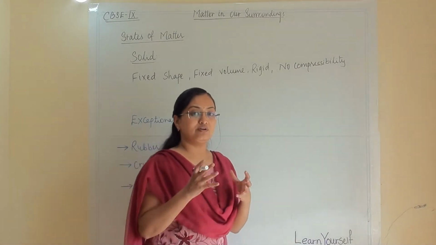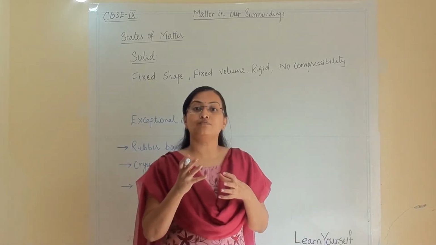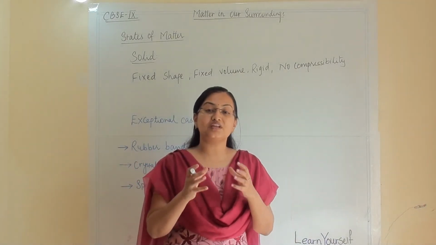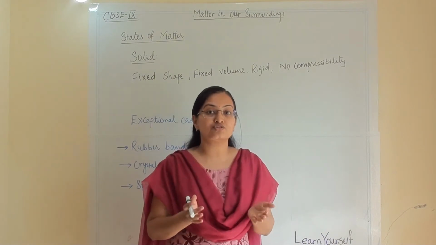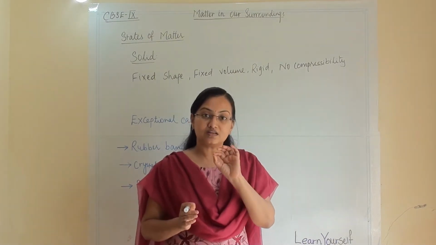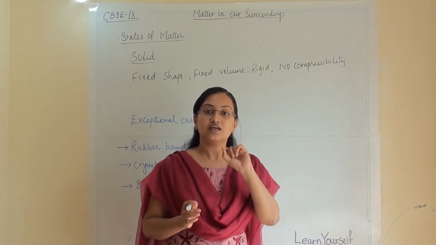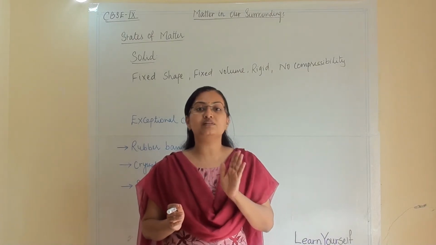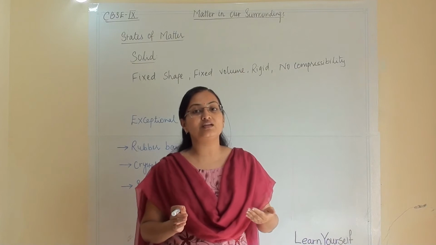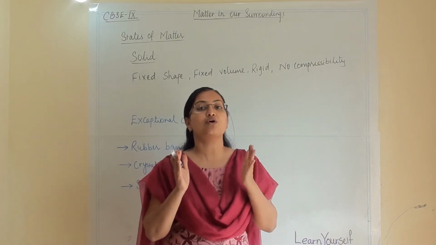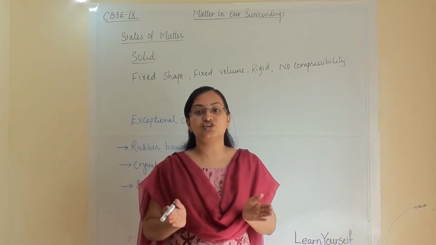Whenever we are filling a certain amount of sugar in a vessel, it will take the shape of the vessel. The crystal of sugar is in the shape of a cube, and it will remain the same after we fill it into a specific jar or vessel. It won't change.